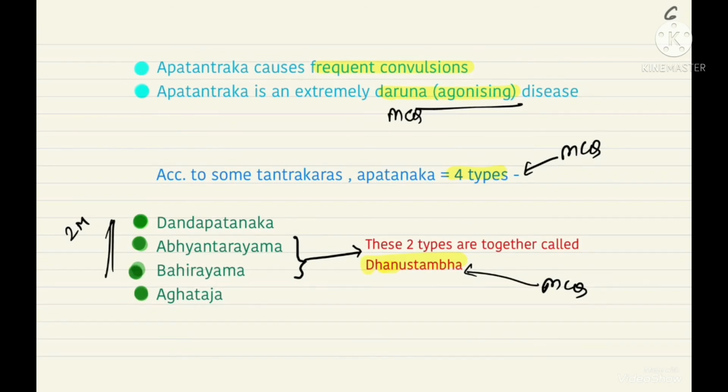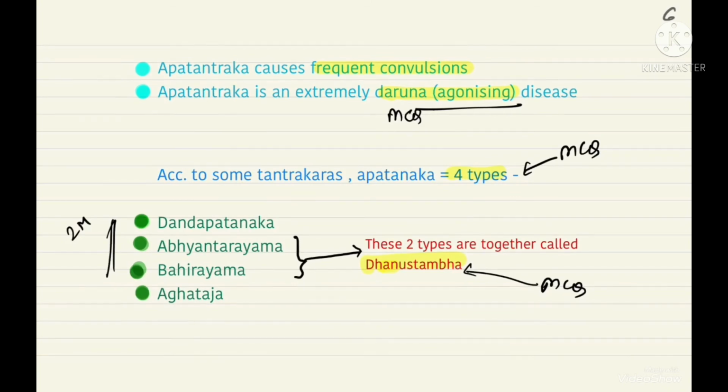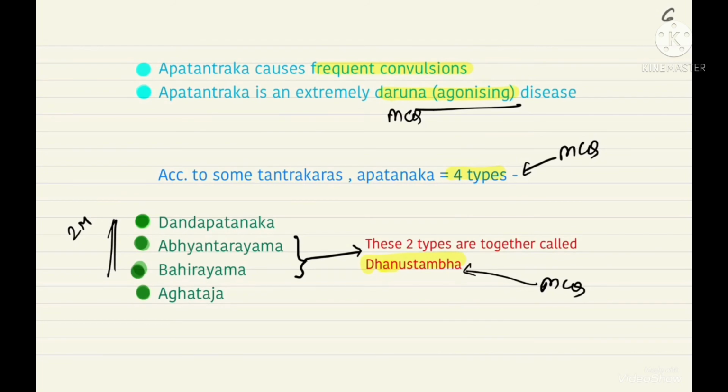So now if you are asked about apatantrak, you can just write what part there is about apatantrak and then stop. But if you are asked about apatanak, then you have to write about apatantrak as well and then about apatanak up till here, because apatanak is just a serious form of apatantrak. So you will have to describe apatantrak first, and then you have to come to apatanak. So if it is only about apatantrak, the starting part is sufficient. But if it is about apatanak, then starting from apatantrak till here, everything you will have to write for 4 marks to 5 marks.